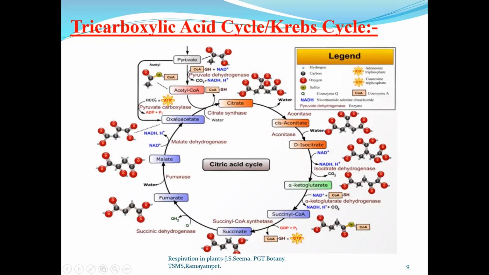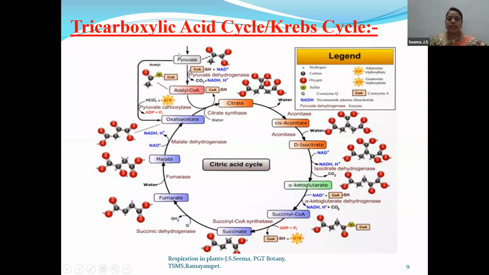So children, let us go through the tricarboxylic acid cycle, or the Krebs cycle, or the citric acid cycle, once again. The pyruvate, which is the product of glycolysis, undergoes the link reaction. What is the link reaction? Nothing but an oxidative decarboxylation reaction. This oxidative decarboxylation reaction will convert pyruvate to acetyl coenzyme A. This acetyl coenzyme A will further undergo the reaction and enter the Krebs cycle.